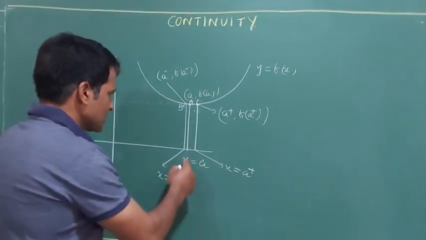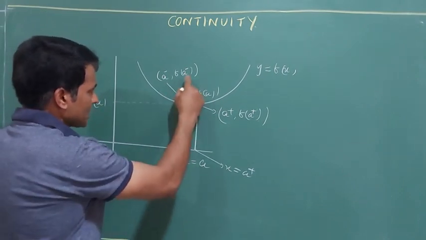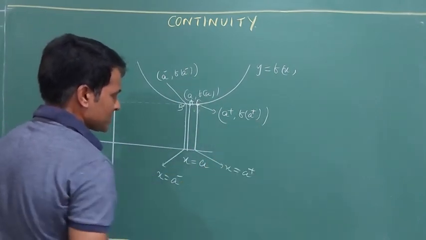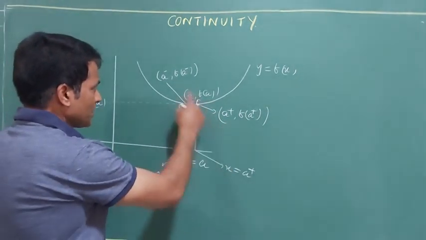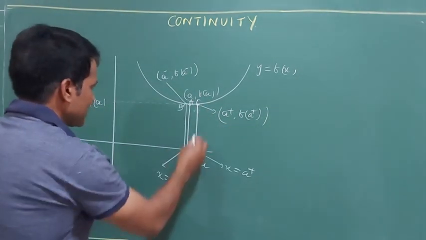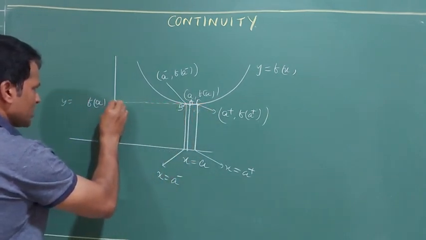That means x equals a, it is f(a), a minus, it is f(a minus), a plus, it is f(a plus). If I am going to think about the limit, then f(a minus) must be equal to f(a plus). That means the value at this point must overlap with the value here.